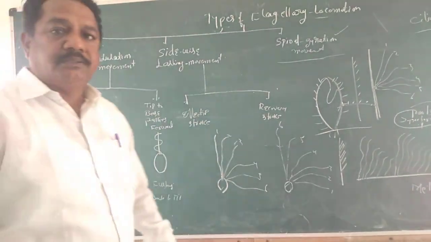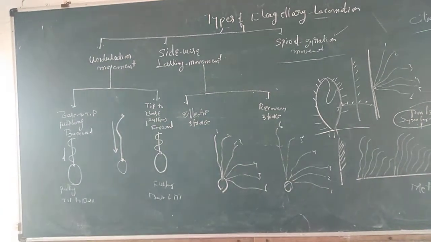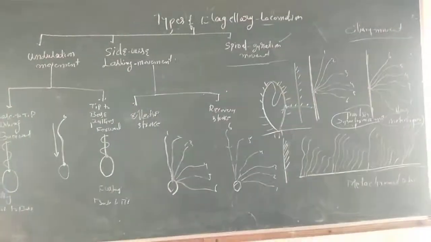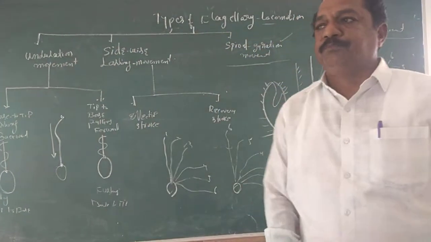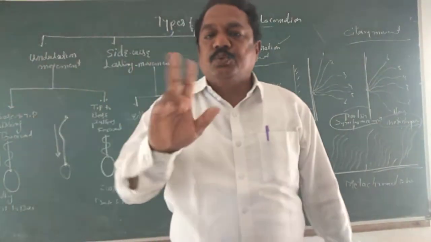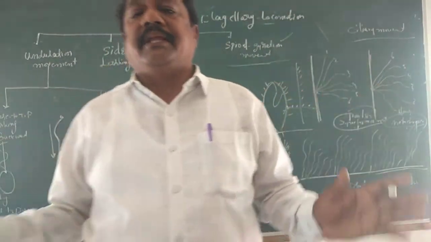Second one is the sidewise lashing movement. It is further classified into two events: the effective stroke and the recovery stroke.